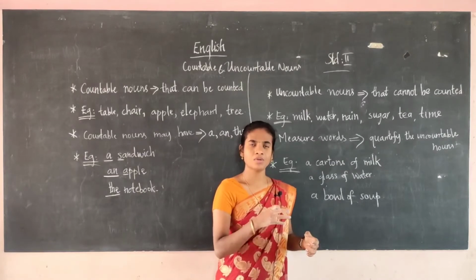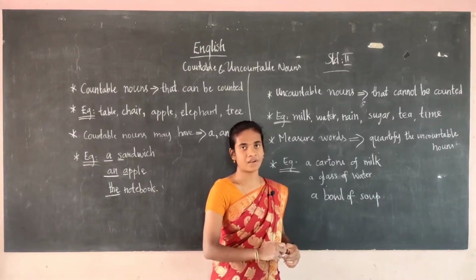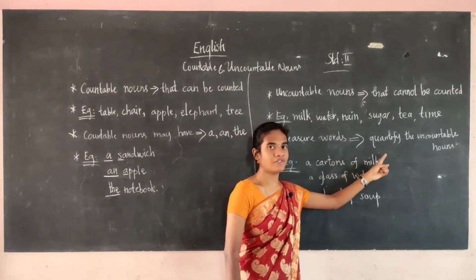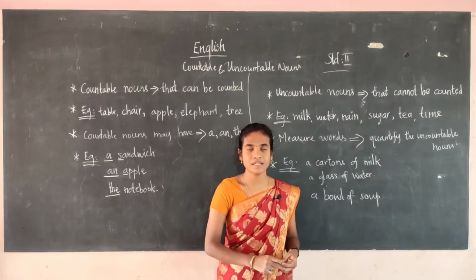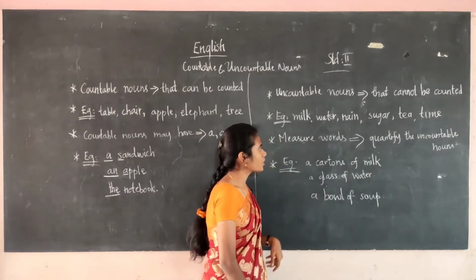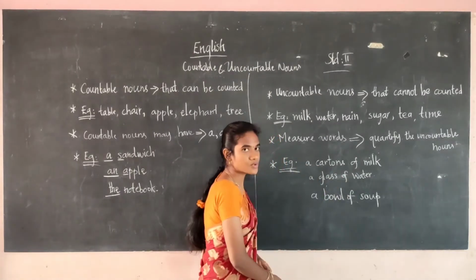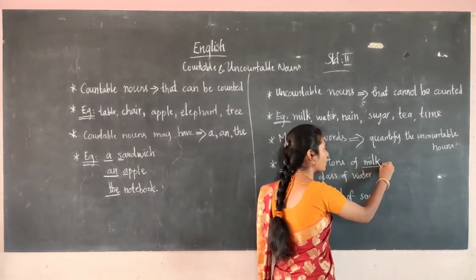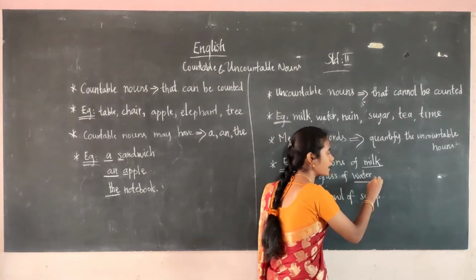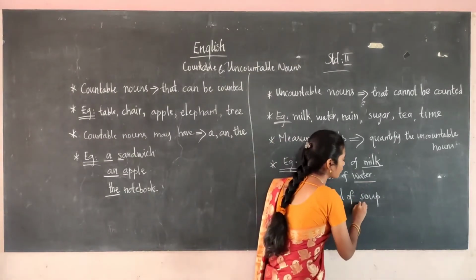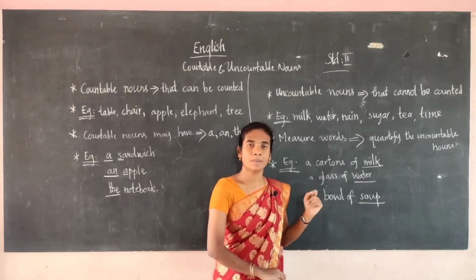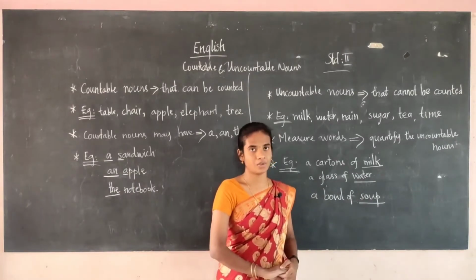For the uncountable nouns we will be using the measure words. I have already told you what the measure words are. Measure words are used to quantify the uncountable nouns. For example, what are the uncountable nouns in the example? Milk is the uncountable noun. Can we count the milk? No. Water, can we count the water? What is the uncountable noun? Soup. We cannot count the soup. So soup is the uncountable noun. The measure words are used to quantify the uncountable nouns.